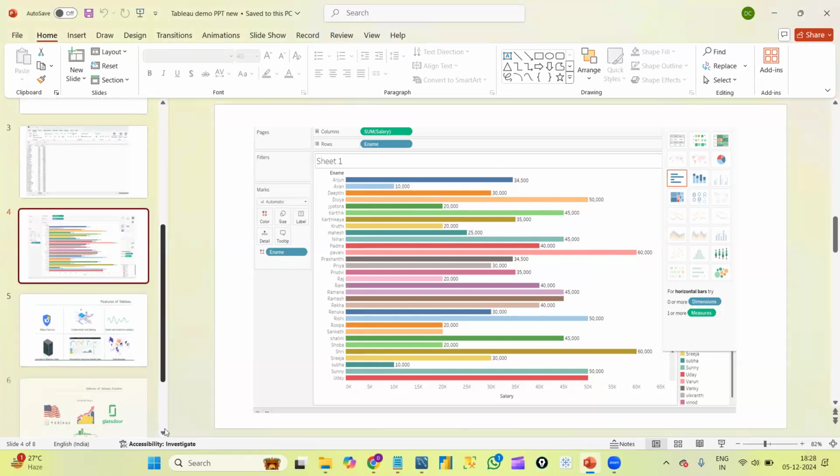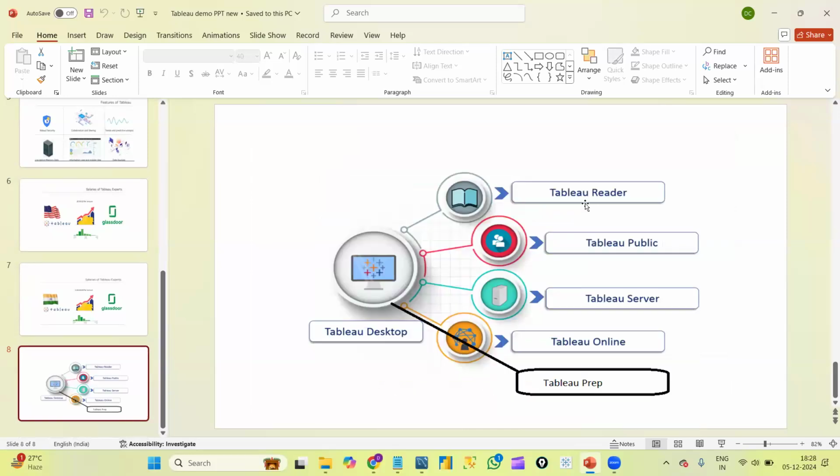Now, we have 7 Tableau products. I'll explain the Tableau products in a while, but before that, let's try to understand the user interface of Tableau and see how we will create our first graph. Okay, so this is Tableau Desktop. I'm just opening that.